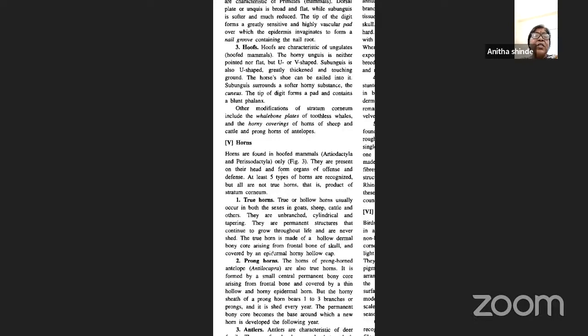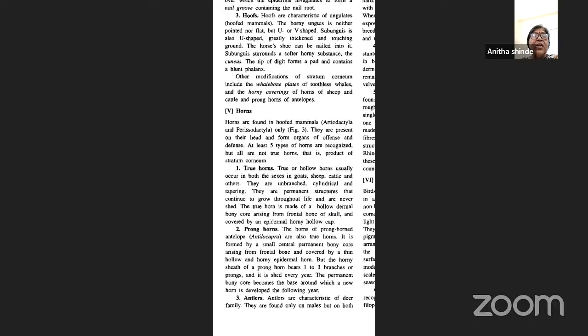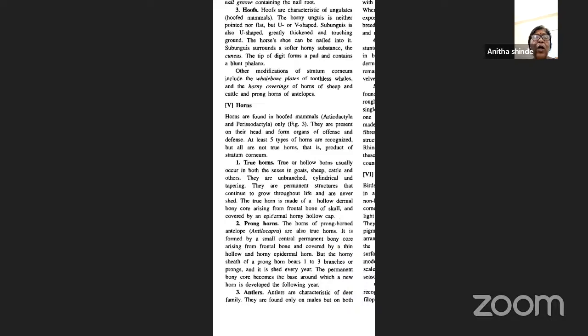The next is horns. Horns are again found in the hoofed animals, like the Artiodactyla as well as Perissodactyla. They are present on the head region and form organs of offense as well as defense. At least five different types of horns have been recognized, but not all of them are true horns, though they are products of the stratum corneum. True horns are the hollow horns. They usually occur in both sexes, in goats, sheep, cattle, and others. Then you have prong horns, the horns of pronghorn antelopes, but they are not true horns.